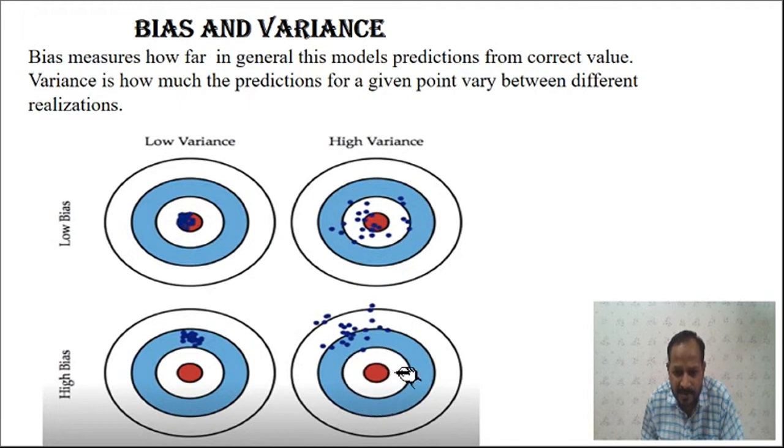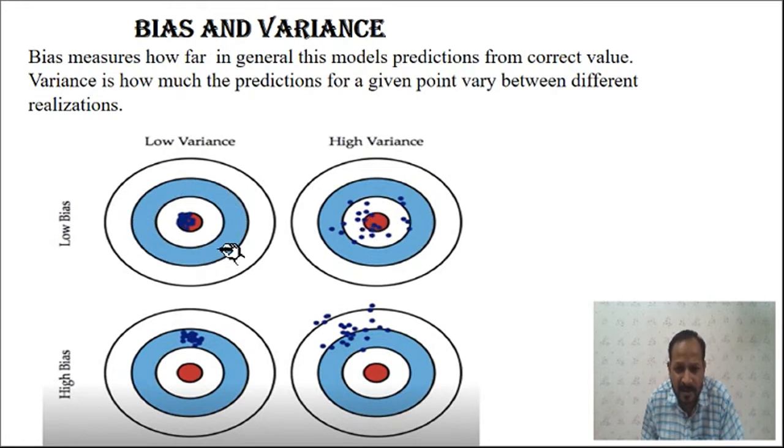So this picture gives you the high bias and the high variance. It has the higher error because the actual value is the center, and it predicts values away from the center, or away from the actual or correct value. Because of that it has high bias or high error, while this one has high variance, because every time it gives a different value. So this picture gives you the high variance and the high bias, and this will give you the low bias and the high variance.